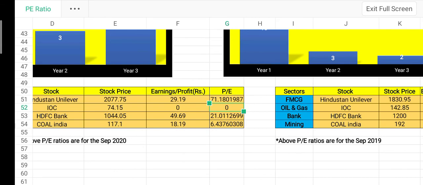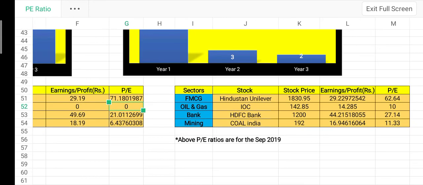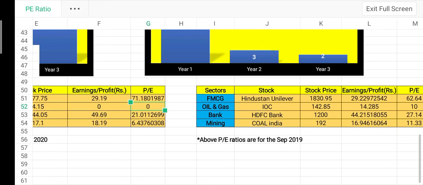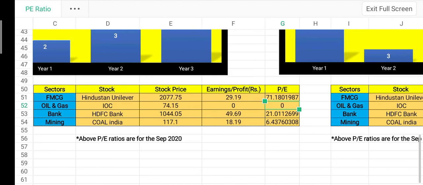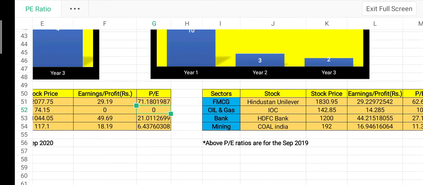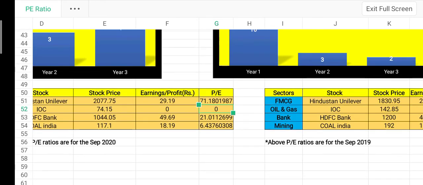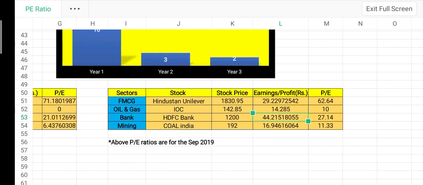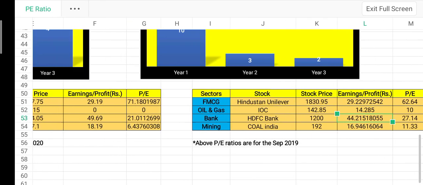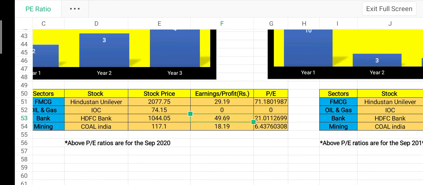So there are two PEs involved. We have to consider the future PE as well as the past PE. We have to analyze future earnings as well as past earnings. If you take the banking stock, there is not much difference in earnings, but they have increased. HDFC Bank, look at HDFC Bank. Last year it was 44.21 and this year it is 49.69.